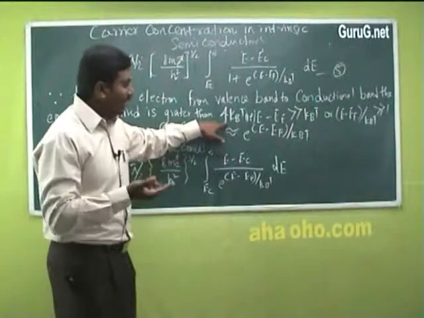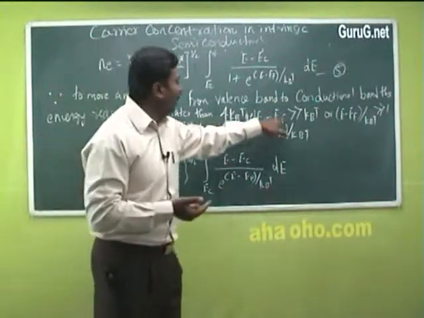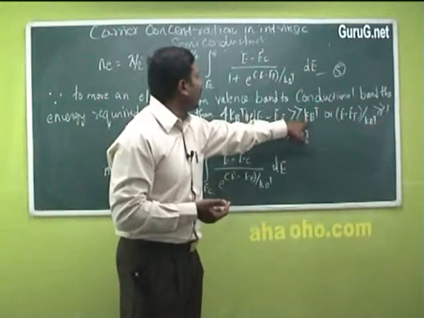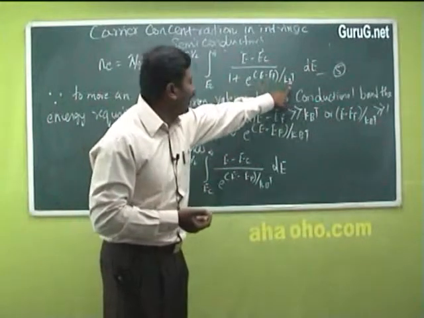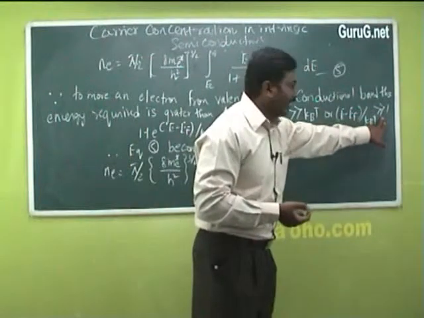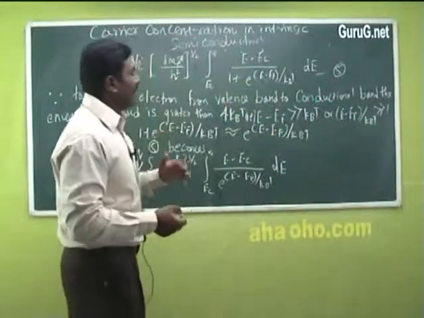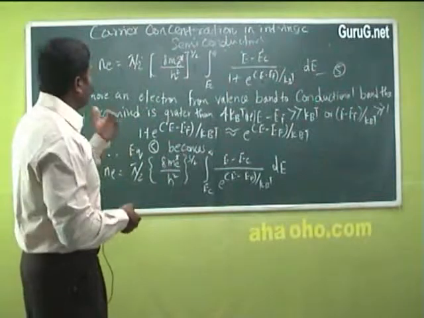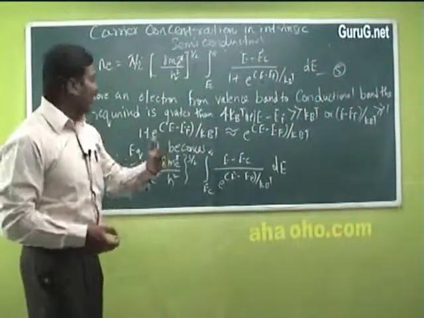That is, E minus EF should be greater than kBT, or (E minus EF) divided by kBT should be greater than 1. Only if this condition is satisfied can an electron move from the valence band to the conduction band.